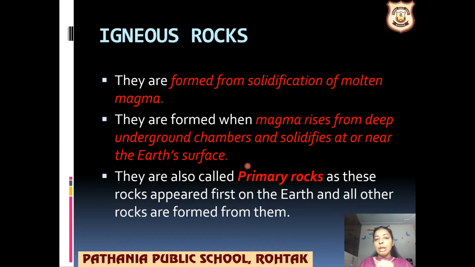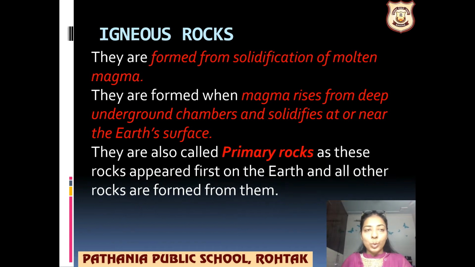Okay, there is a volcano, a volcanic eruption happened, the magma came out, and after coming out it got solidified, it cooled down and became solid. So that creates the igneous rocks. And one thing, these rocks are called the primary rocks. Why? Because these are the first rocks that appeared on the earth. The first rock that appeared on our earth was igneous rock. The other rocks, sedimentary rocks and metamorphic rocks, are made from the igneous rocks only.